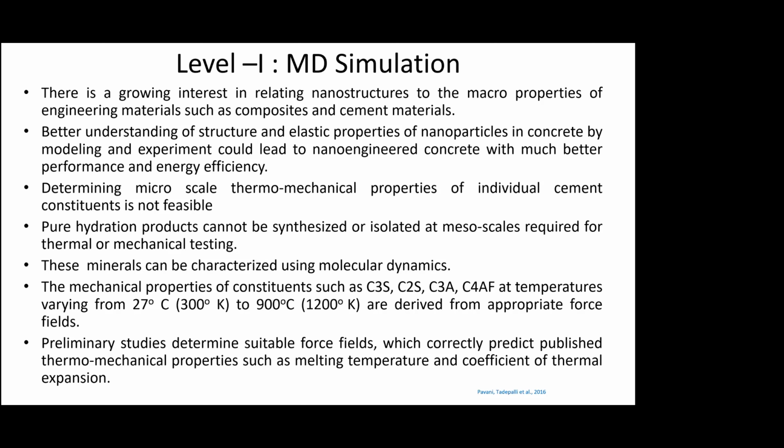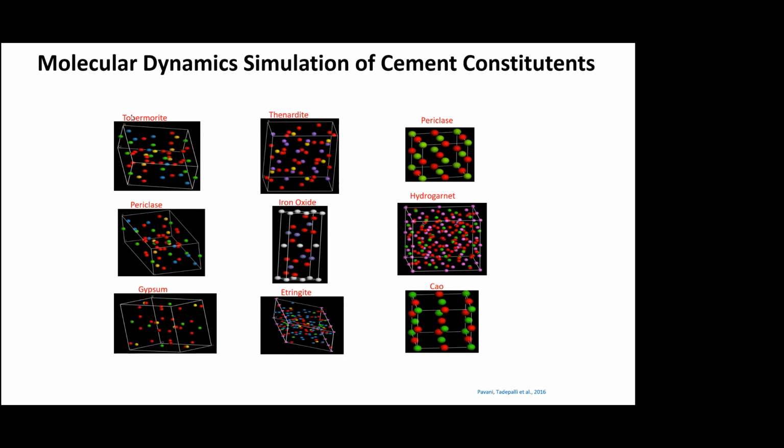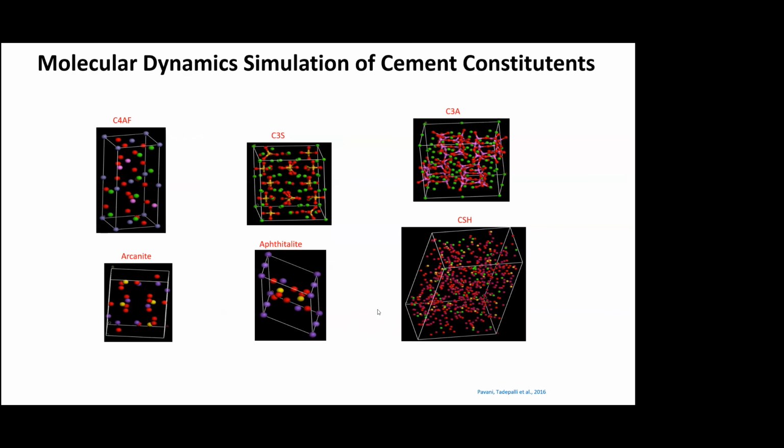Here we're looking at the molecular dynamics models of various cement constituents ranging from tobermorite, thenardite, periclase, iron oxide, hydrogarnet, ettringite, gypsum, calcium oxide, right? C4AF, C3S, etc., and all the way up to CSH gel.